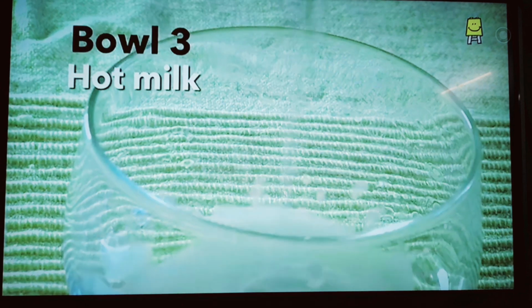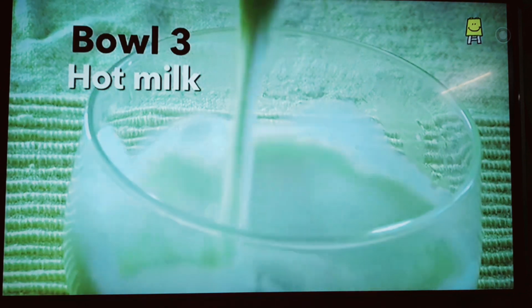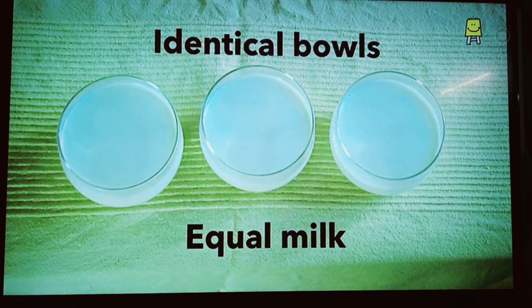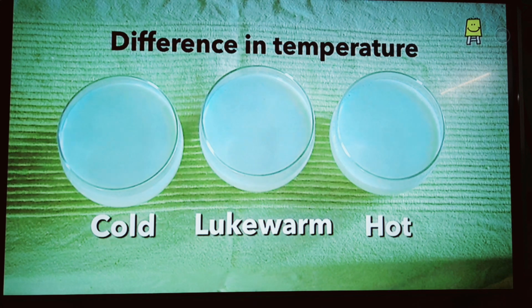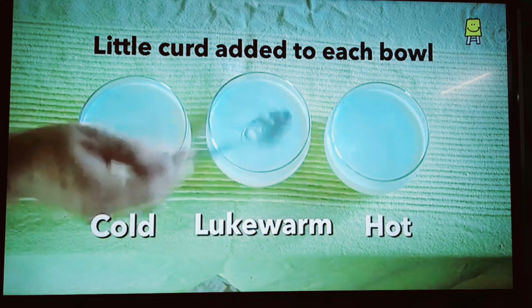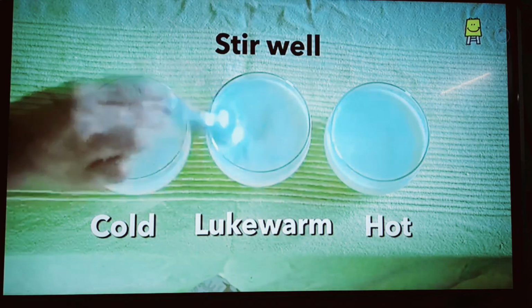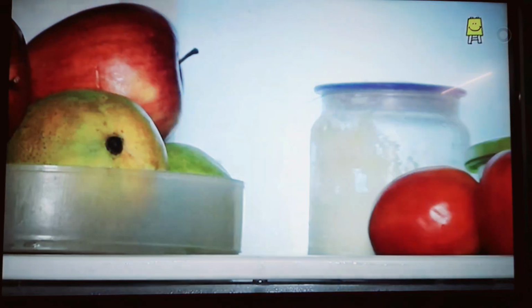And in the third bowl, we have very hot milk. The 3 bowls are identical with the same quantity of milk. The only difference is the temperature. Now, let's add a little curd to each bowl and stir them well. Cover all the 3 bowls after mixing the curd.